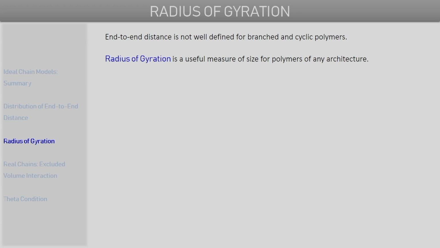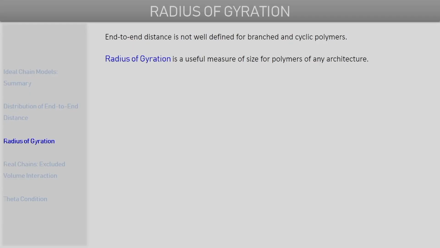Similarly, for a branched polymer, there are not just two chain ends, there are multiple chain ends. So if we try to calculate the mean square end-to-end displacement, the quantity itself is not well defined because we have many chain ends and not just two. So what we notice is that the mean square end-to-end distance is a good measure of size for linear polymer chains, but for other architectures like branched or cyclic polymers, it fails to describe the size.